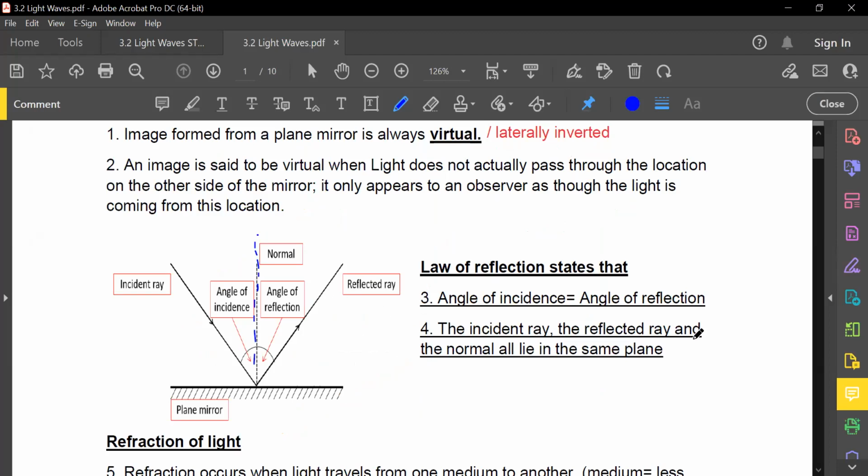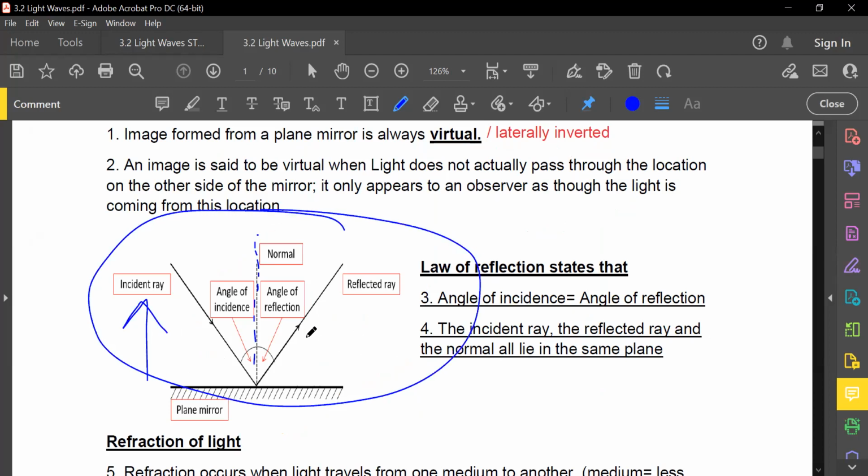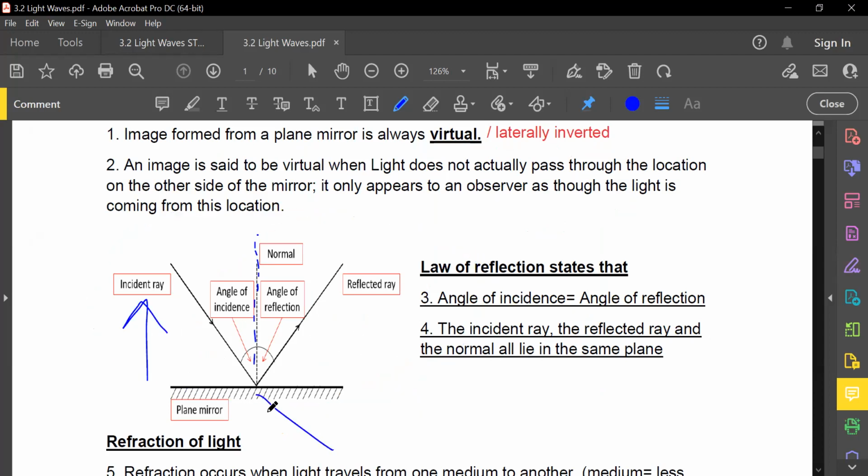The incident ray, the reflected ray, and the normal all lie on the same plane. They all are on the top of the mirror. It's from the same plane. Your incident ray will not be here. Your reflected ray will not be here. Your angles, everything won't be from here. It's all from the same plane here. Okay.